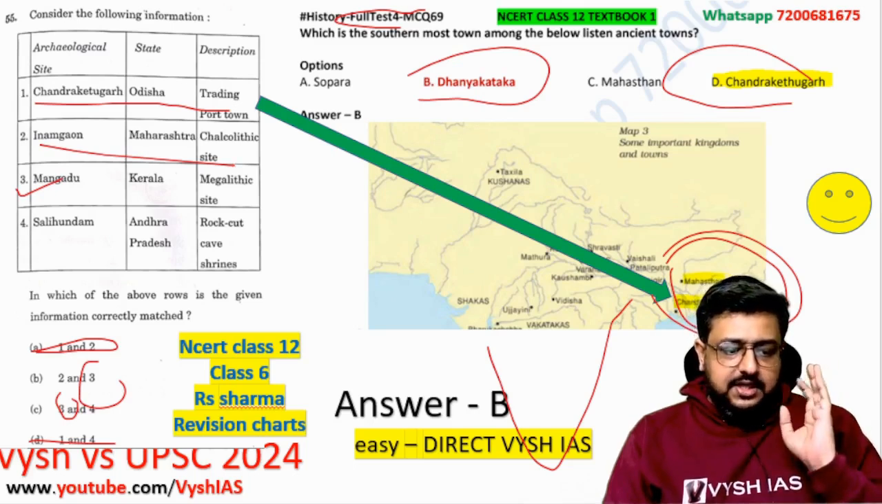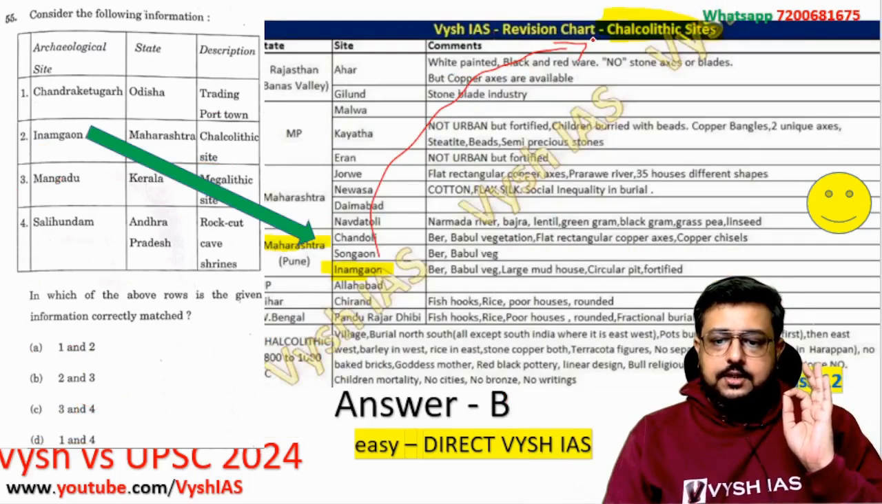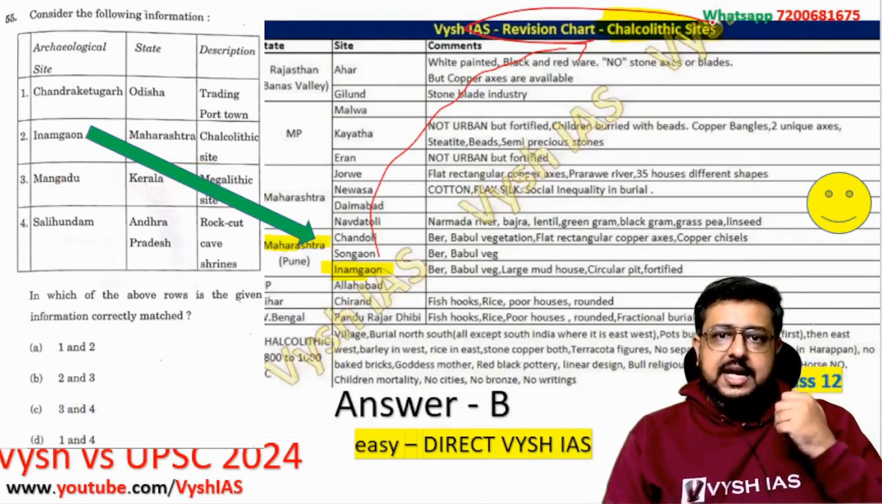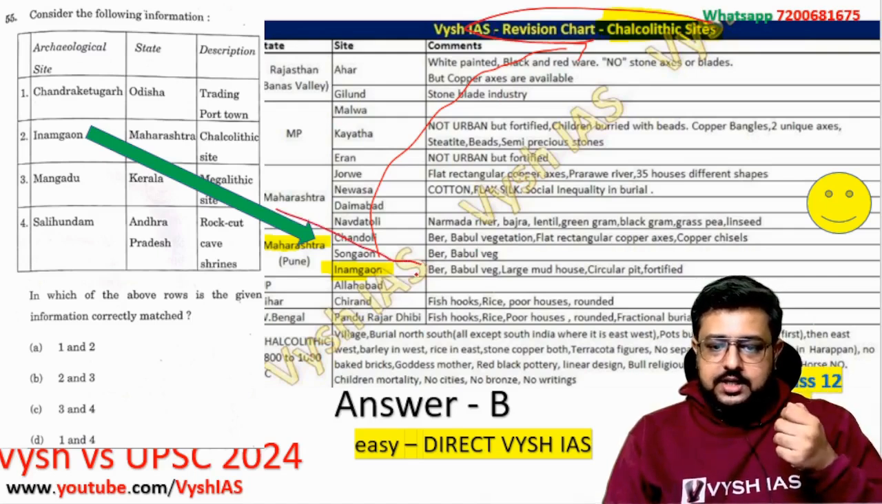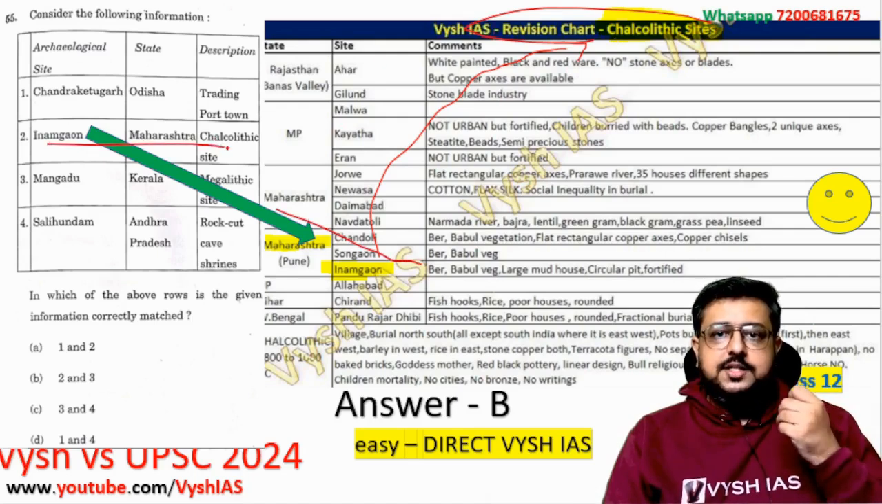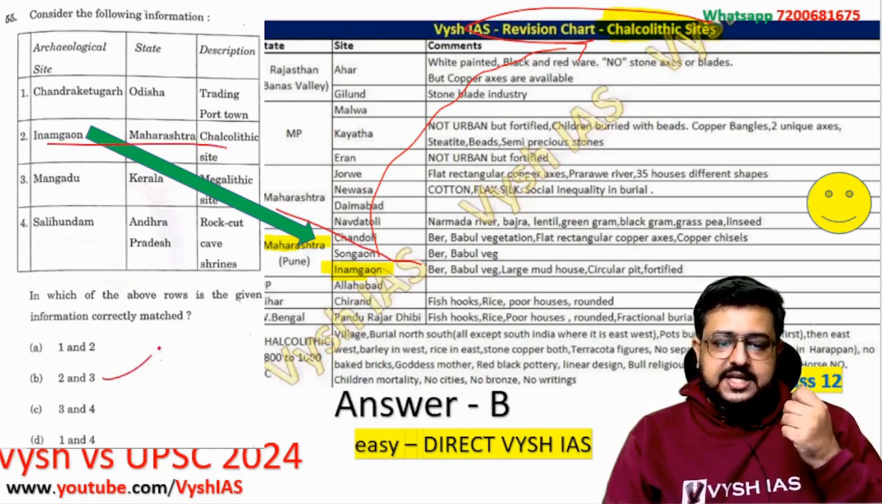And interestingly, if I show you my revision chart for Chalcolithic sites, which we gave to students, which I always tell them to save in their phone and keep revising. It's given state-wise. Maharashtra, Inamgaon, it is a Chalcolithic site. Okay, that's what they have asked. So 2 is correct and your answer is again 2 and 3. Same as the last question, 2 and 3.